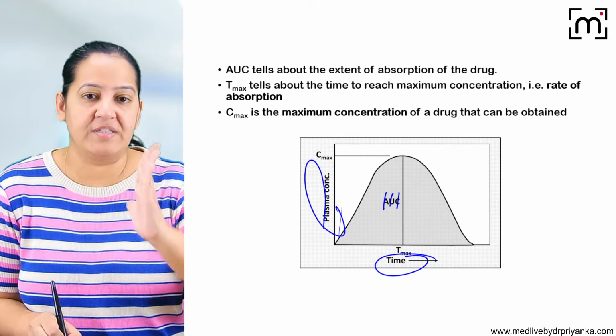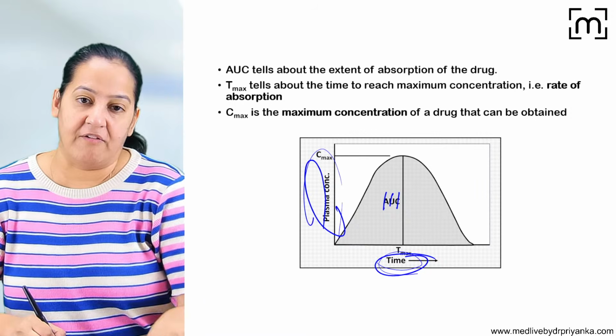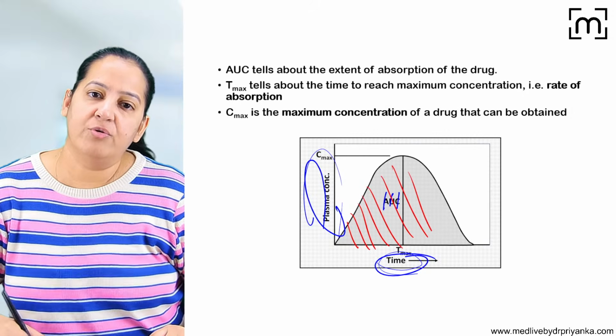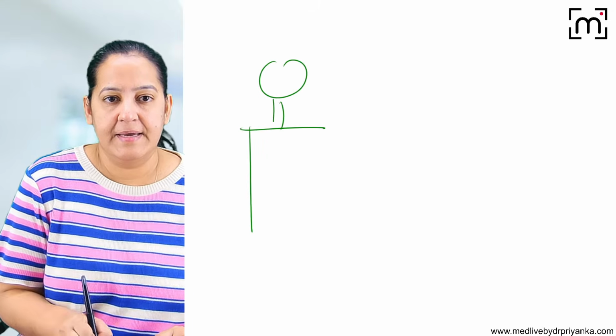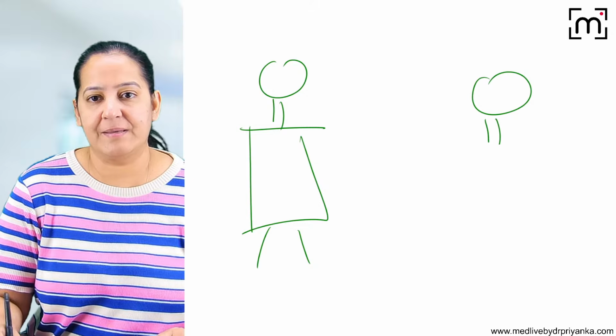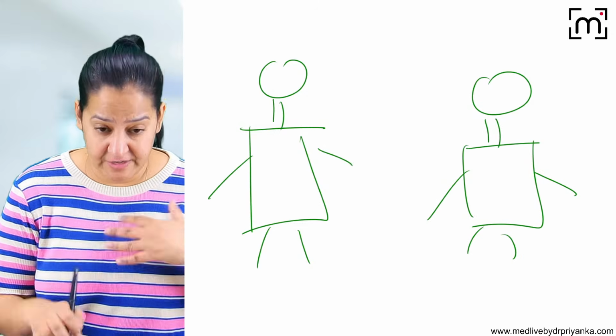So on one axis, we are taking plasma concentration. On the other axis, we are taking time. Make a graph. So the area under this curve, can you see this area? It will give you the value of bioavailability. Now take the same drug. I'm having two humans, two subjects with me. These are my two subjects on which I will do the experiment.